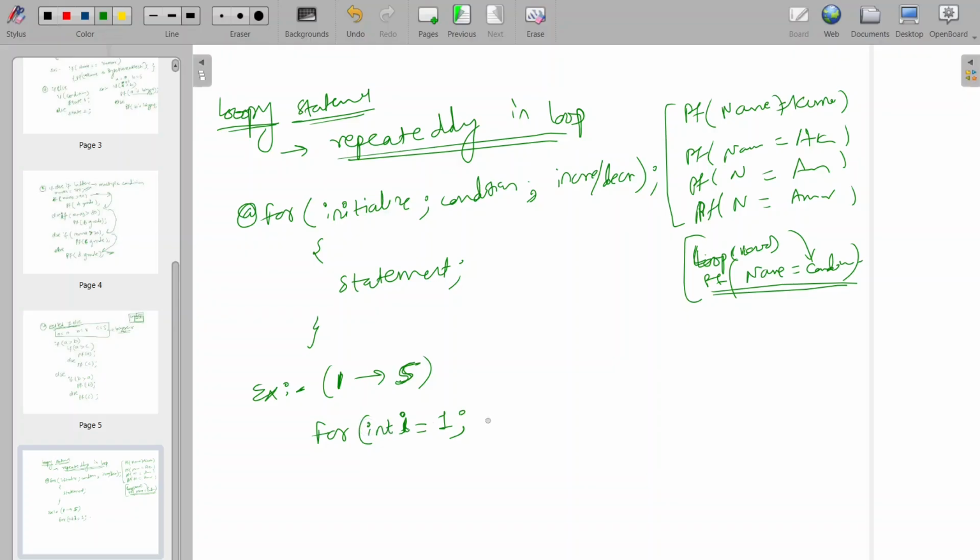So int i = 1. Now initialization is completed. Now we need to write the condition. We can write i less than 6, or else i less than or equal to 5, meaning 5 also will come inside this condition.